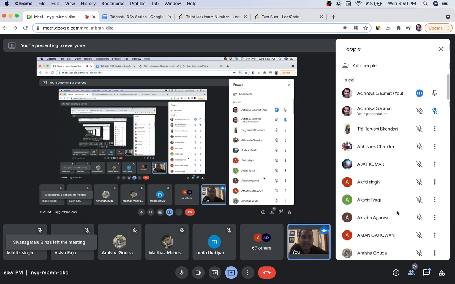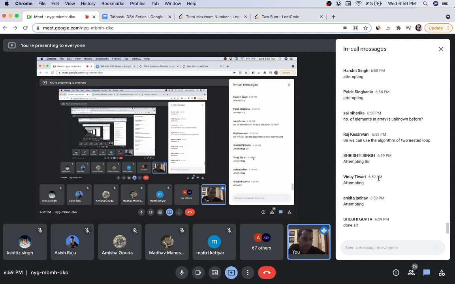If you have any doubts, you can just take 2 for loops, one for loop for the first element and a second for loop for the rest of the elements. Compare and check the sum, does it match the target or not. So this is the easiest solution. Okay, very good. A lot of students are doing it.